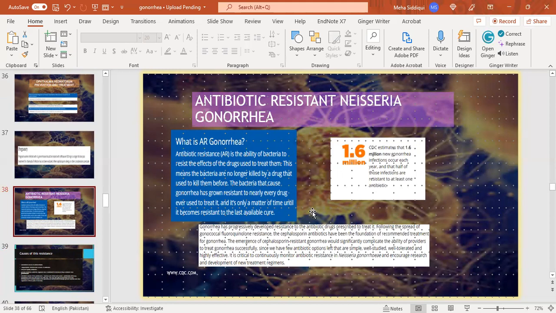According to CDC, it is estimated that 1.6 million new gonorrhea infections occur each year, and that half of those infections are resistant to at least one antibiotic. Gonorrhea has progressively developed resistance to the antibiotic drugs prescribed for it, following the spread of gonococcal fluoroquinolone resistance. The cephalosporin antibiotics have been the foundation of recommended treatment for gonorrhea. But unfortunately, the emergence of cephalosporin-resistant gonorrhea significantly complicates the ability of providers to treat gonorrhea successfully.